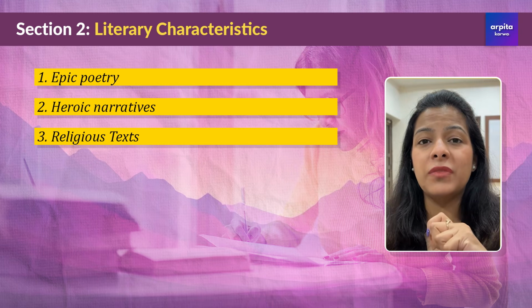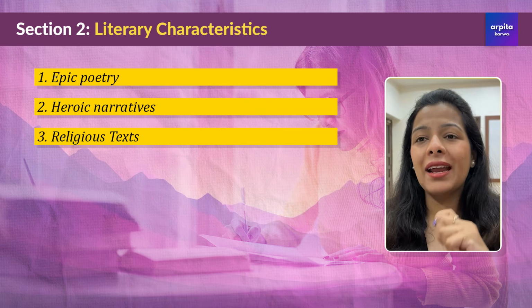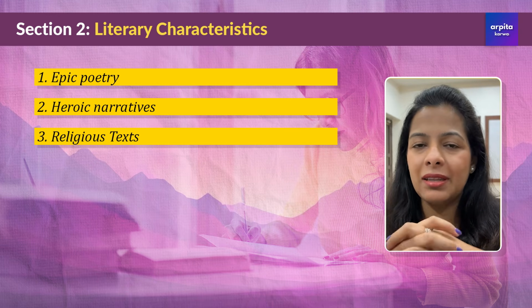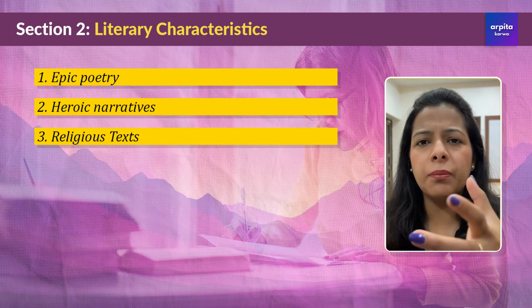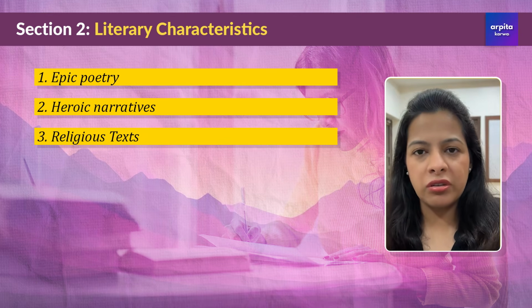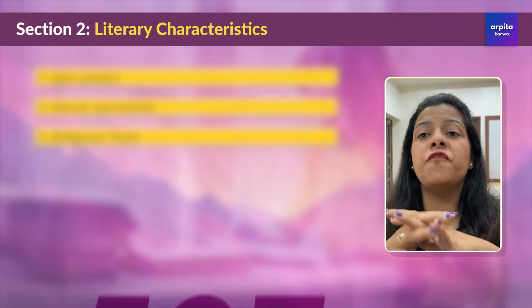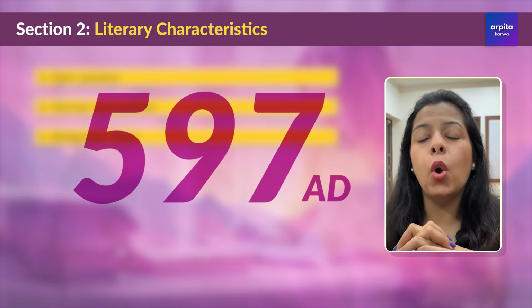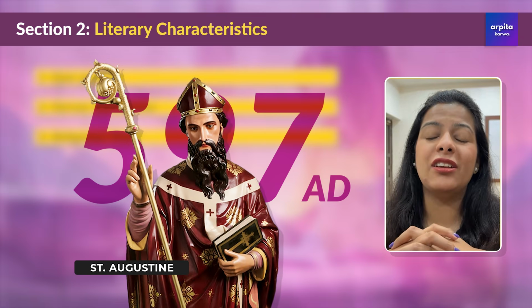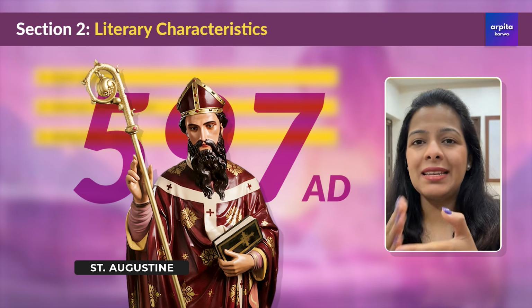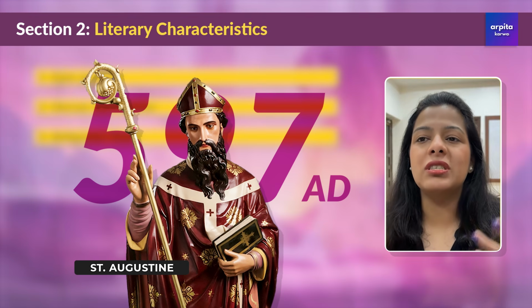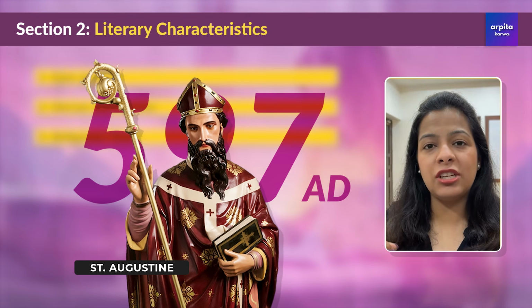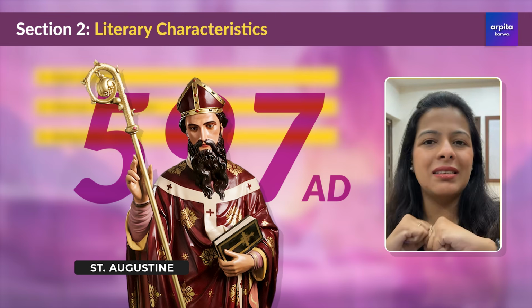We also have something called religious text. Now, Anglo-Saxons were originally pagan. That means they believed in multiple gods and nature-based traditions. However, this changed in 597 AD when St. Augustine brought Christianity to England. This led to the creation of many religious texts, blending Christian teaching with the traditional Anglo-Saxon culture.